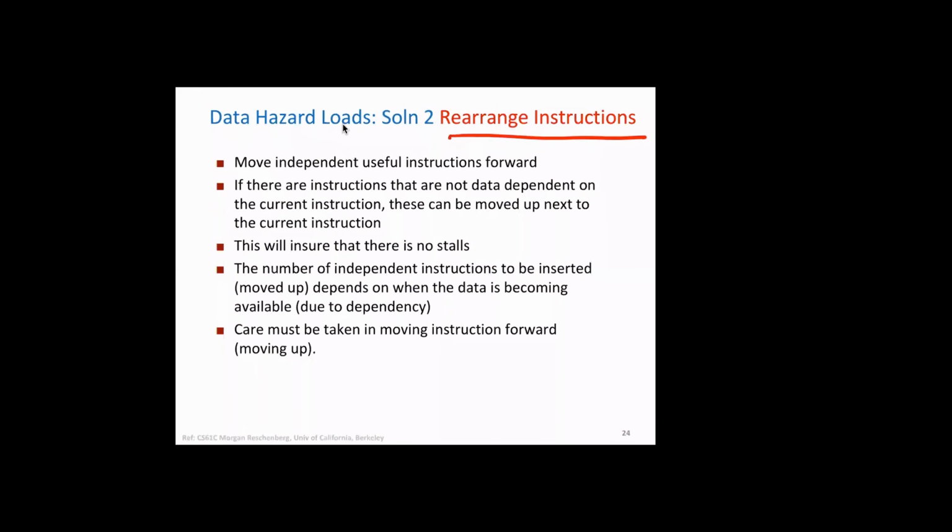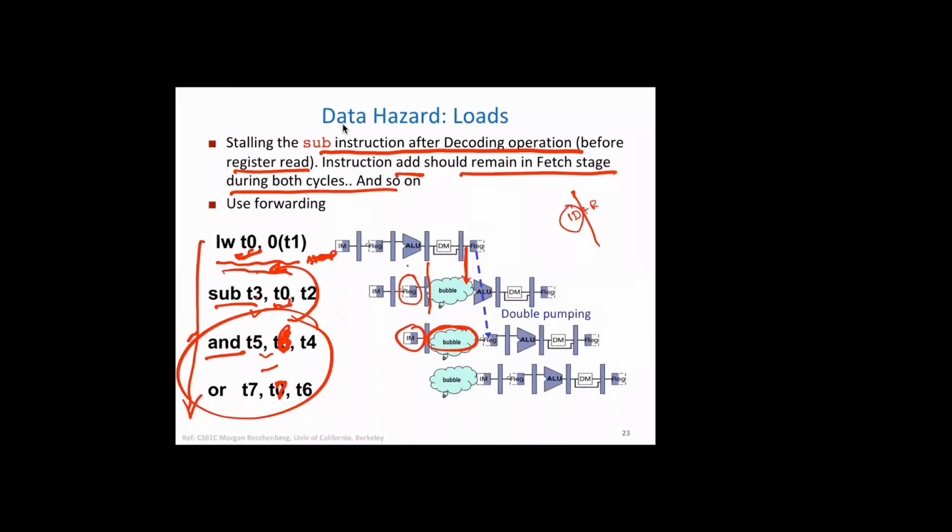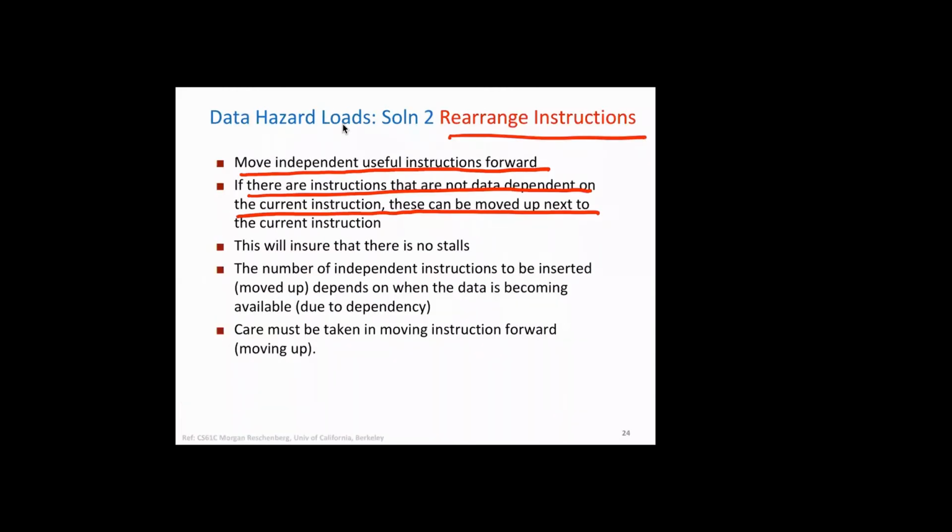So move independent useful instructions forward where a stall is happening between those instructions. If there are instructions that are not data dependent on the current instruction, these can be moved up. As we said here, these two are not data dependent on either this instruction or the second instruction, so the AND and OR operations can always move up.